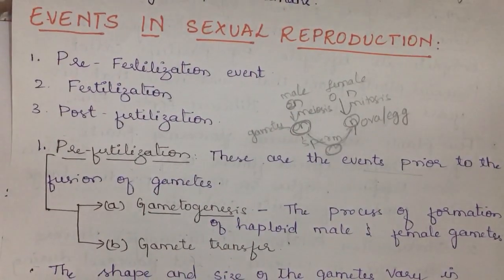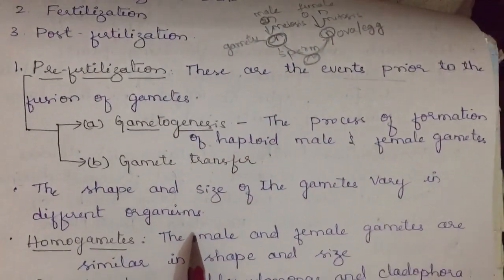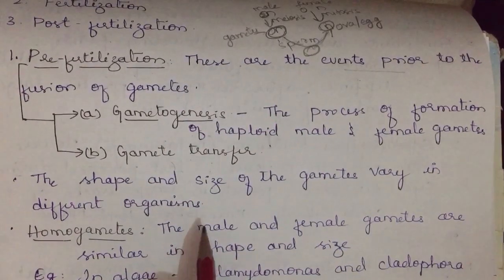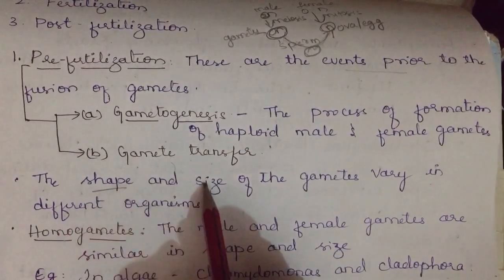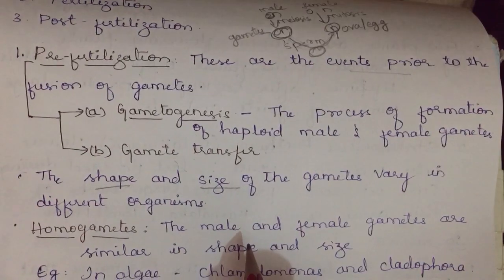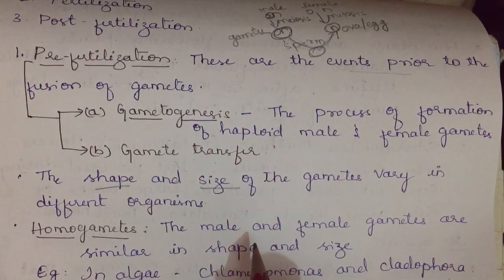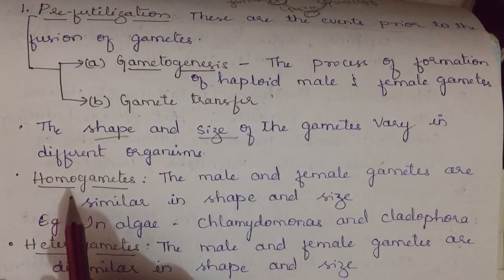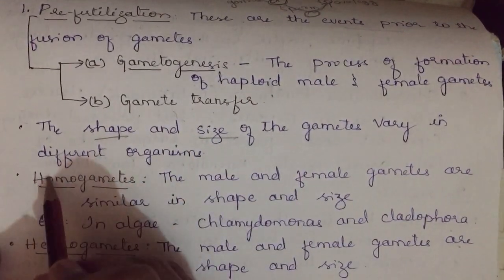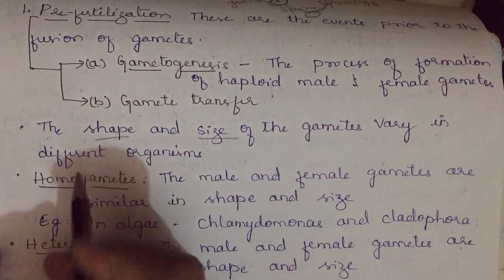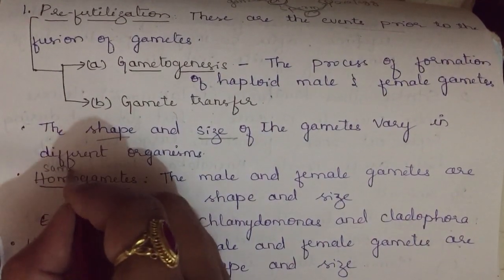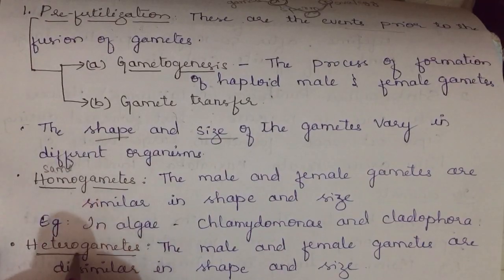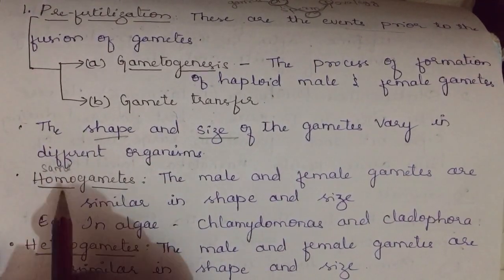In gametogenesis, as we said, gametes are formed. The gametes which are formed are of different shapes and sizes. The size and the shape of the gametes might vary in different organisms. Different organisms can produce gametes of different size and shape. Some are called homogametes. Always remember, homo means same, hetero means different.